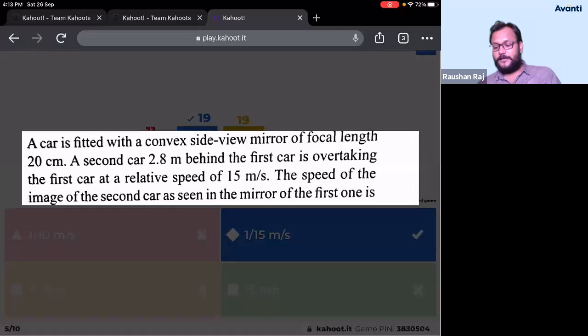You need to find what is the speed of image of the second car as seen in the mirror of the first one. So what is the velocity of image? Okay, so how will you answer this then? What is the formula? Guys, what is the formula? We have already studied v_im is equal to minus m squared into v_o. The velocity of object with respect to mirror has been given to you. Velocity of image with respect to mirror has to be calculated. Just put the value, get the answer. All right.